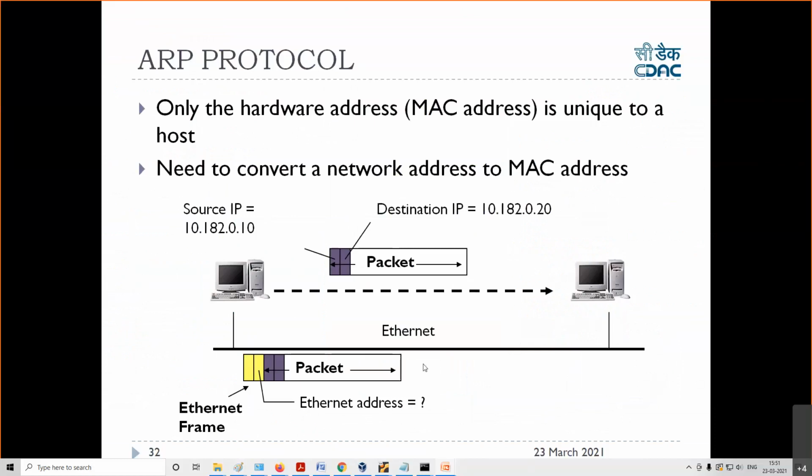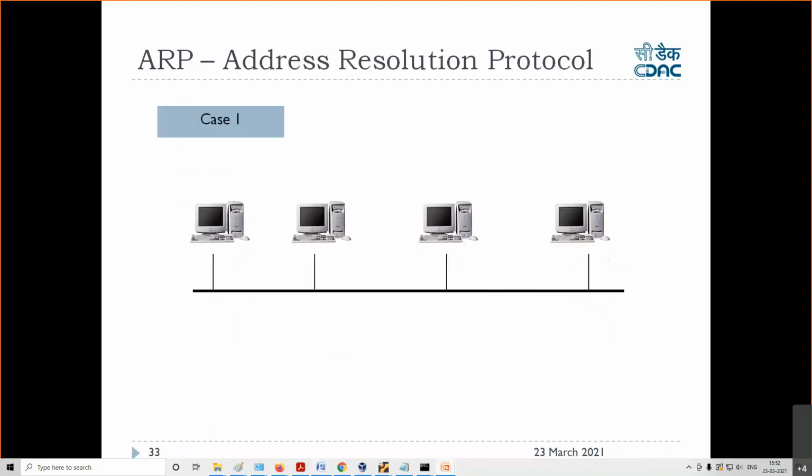And it is connected to a network, a LAN, a network switch. That switch knows the MAC address of each port. Suppose this is a switch. Now, given the source IP and destination IP, what is the MAC address of this destination? I need to know, so I will send an ARP request. So this is the request which will be sent here.